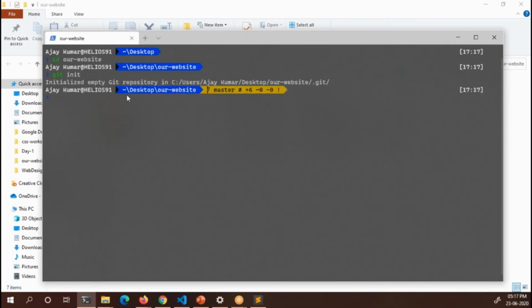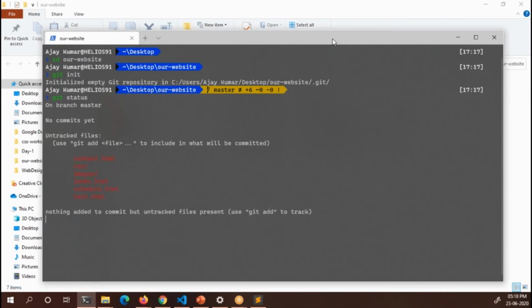You will get a message that the git repository has been initialized successfully. Now this is a git repository, and you can do whatever you want. Let us check the status with git status. We haven't done any commit, so everything will be shown as a change. So let us commit those changes.